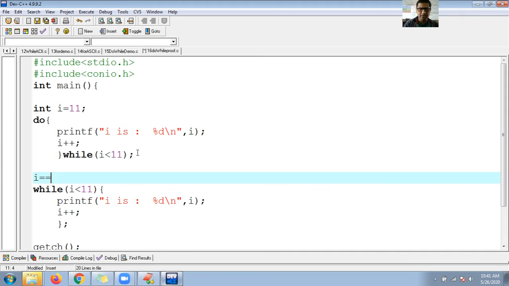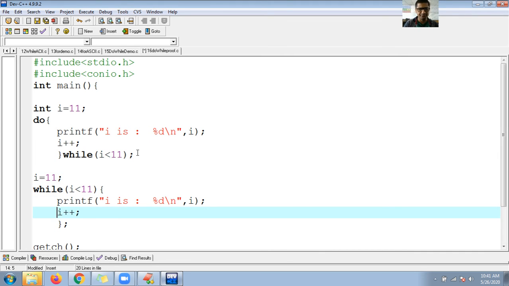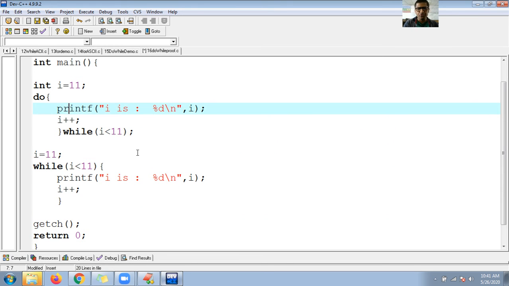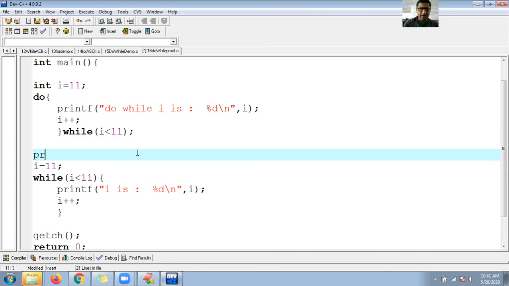So I is equal to 11, right? Here I don't need a semicolon. This was in do while. So let's write one statement, printf. In the middle, let me use backslash n for your information.